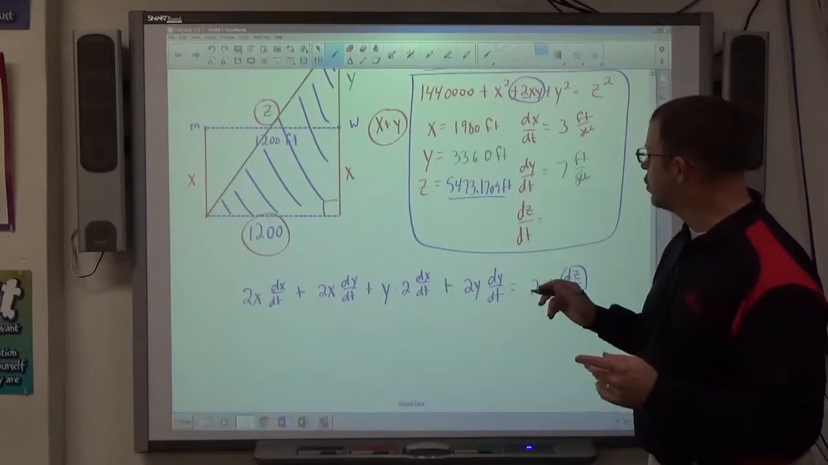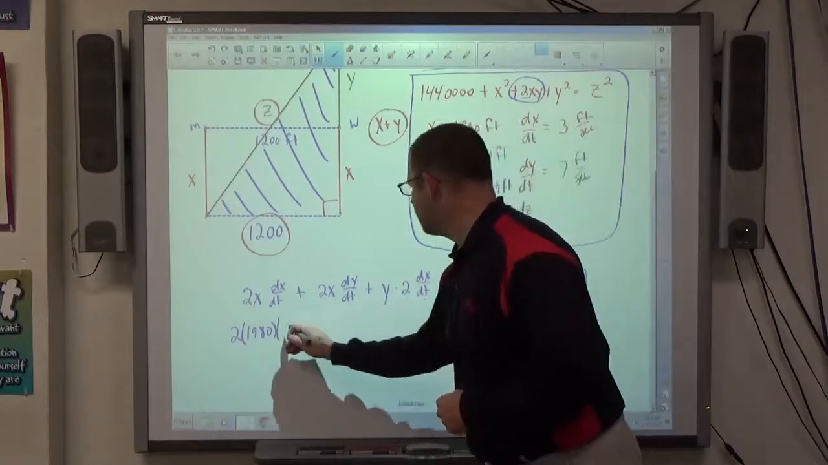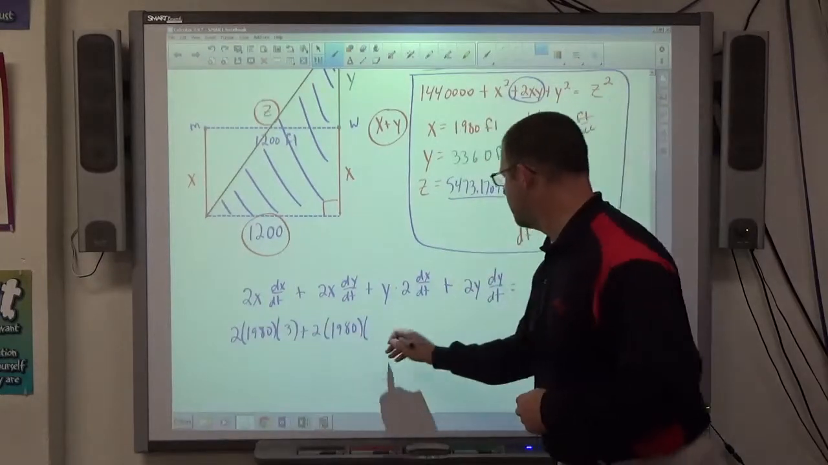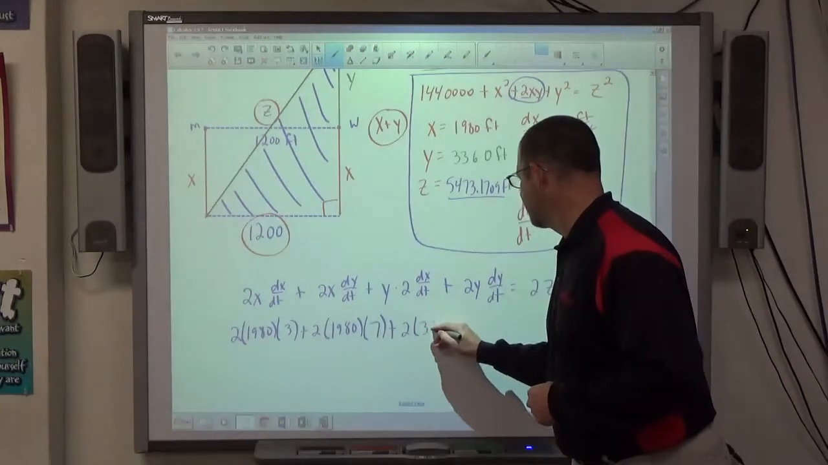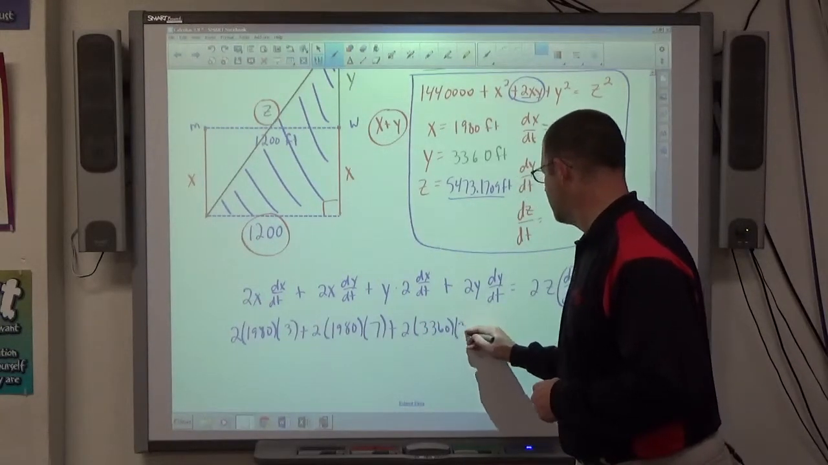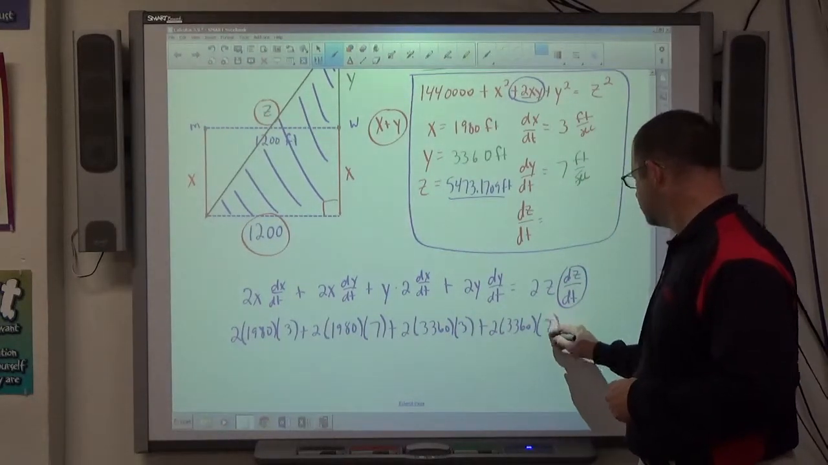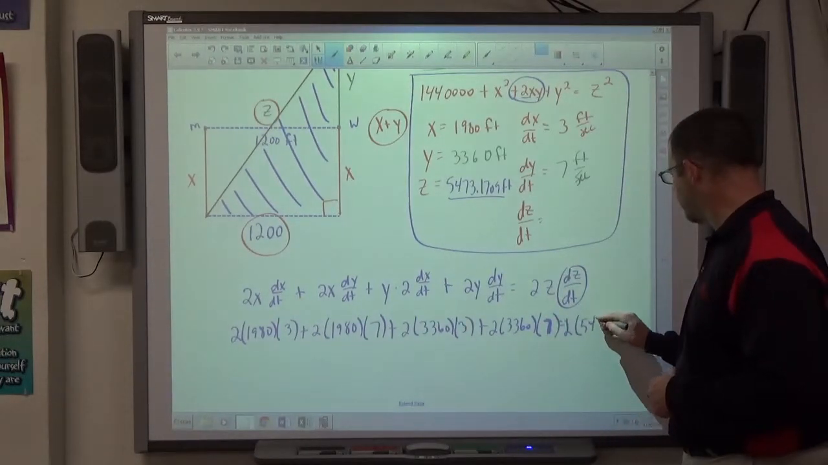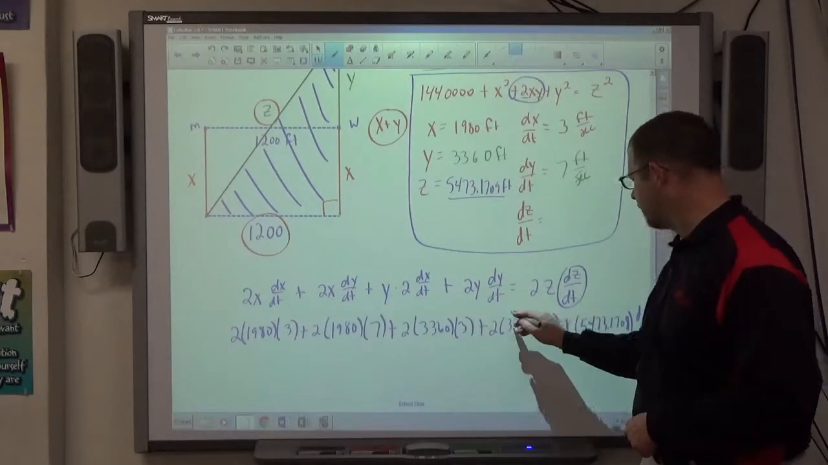So, 2 times x, that's 2 times 1980, times dx over dt, which is 3, plus 2 times 1980, times dy over dt, which is 7, plus 2 times 3360 times dx over dt plus 2 times 3360 times dy over dt equals 2 times 5,473.1709 dz over dt. What did I forget to do? Cancel the 2's. Let's go ahead and do it. We can still do it here.